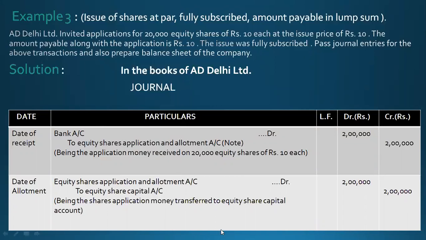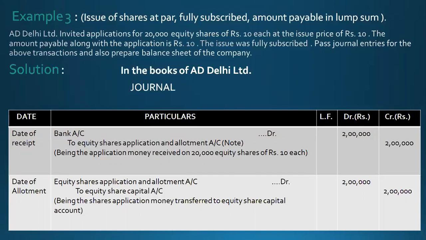So this 2 lakh rupees will be shown on the asset side under the head of current assets and the subhead of cash and cash equivalents. And this 2 lakh will be shown on the equity and liability side under the head of shareholders' funds and the subhead of share capital.